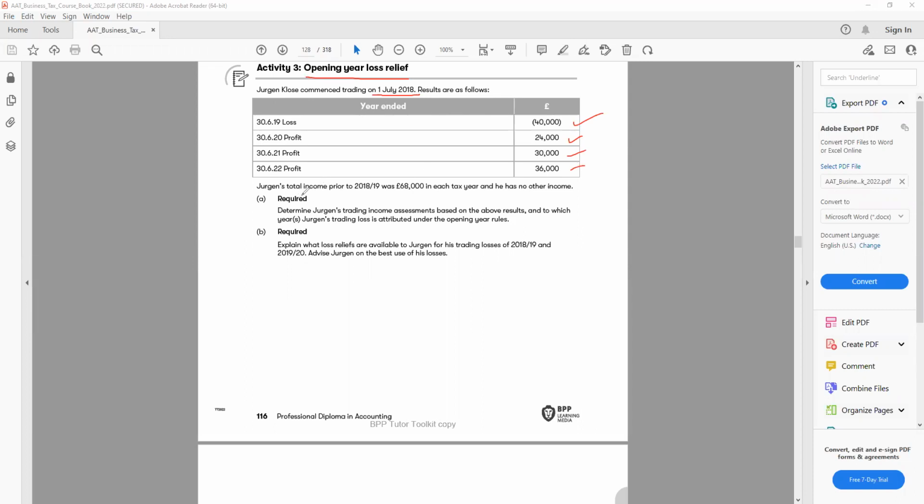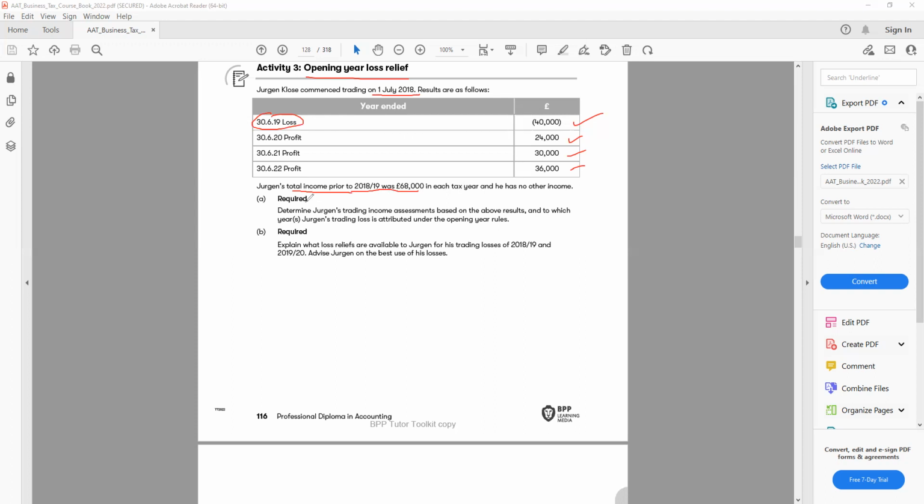Jurgen's total income prior to 18/19 was 68,000 each tax year and has no other income. So this is the story you need to remember.